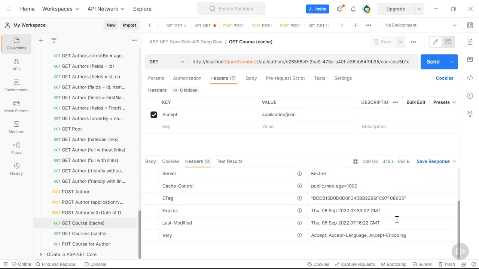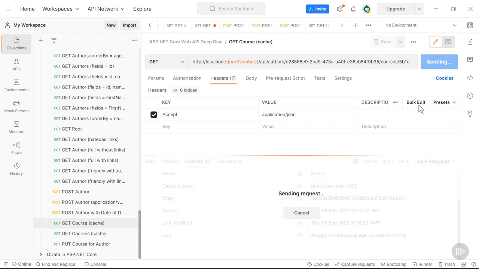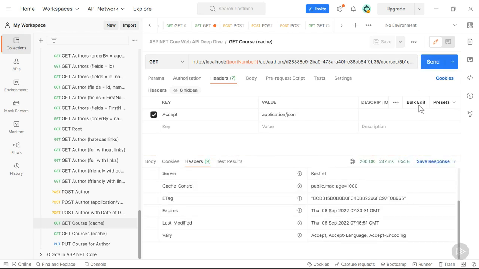If you look at the response headers, we see that we get back an ETag. Now, I cannot open two instances of Postman next to each other, so we're just going to simulate that we're another user now. So let's keep this in mind, and now let's assume that we are user Sven, and get this course again. We get back the exact same response with the exact same ETag. That makes sense. It is, after all, the same response. So both Kevin and Sven are now working on the same response.